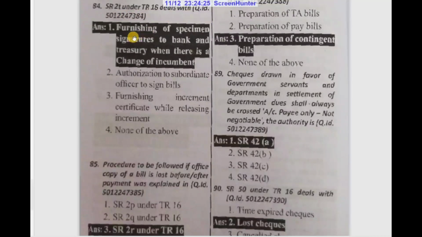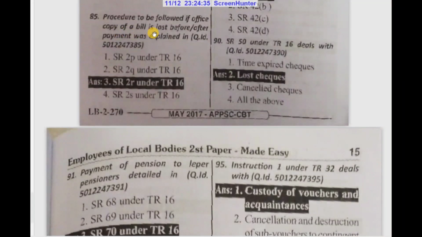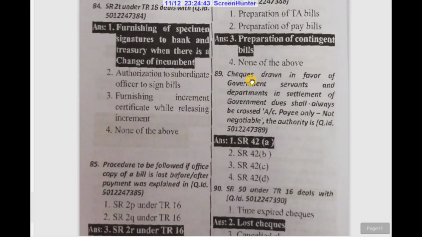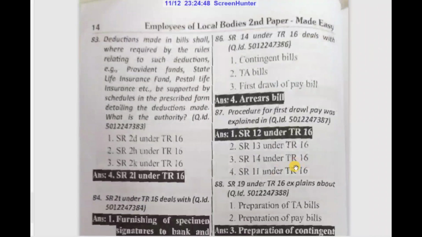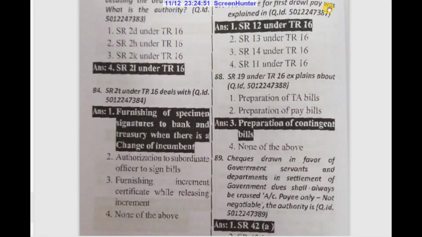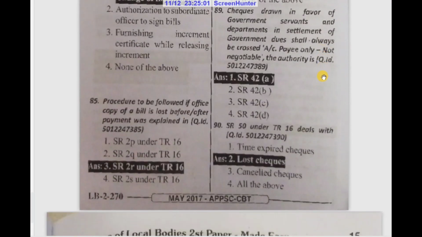SR2T under TR 16 deals with furnishing of specimen signatures to bank and treasury when there is a change of incumbent. The procedure to be followed if the office copy of a bill is lost before or after payment is explained in SR2R under TR 16. SR14 under TR 16 deals with arrears bill. The procedure for a first draw of pay is explained in SR12 under TR 16. SR19 under TR 16 explains the preparation of contingent bill.